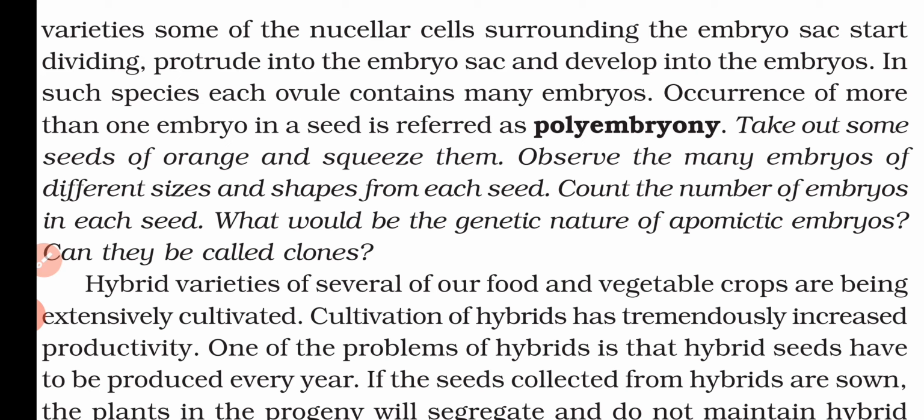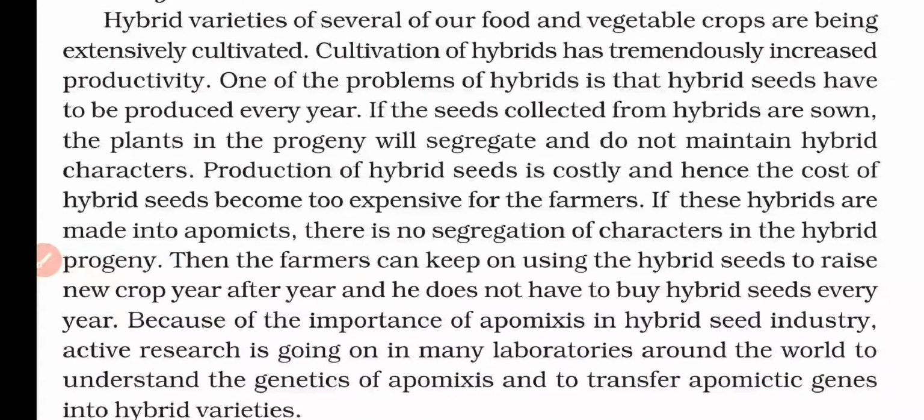So in citrus and mango, the nucellar cells start dividing and form groups, and each group forms an embryo. So in this type of seed, we get lots of embryos in one seed. This condition, in which more than one embryo occurs in a seed, is referred to as polyembryony.